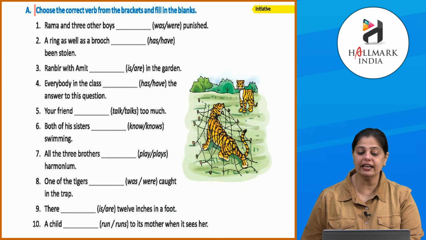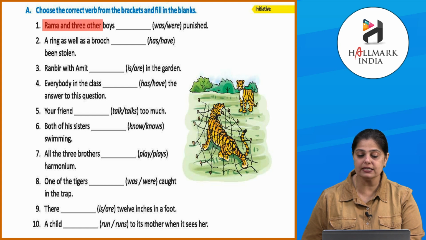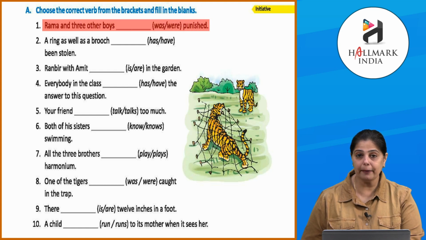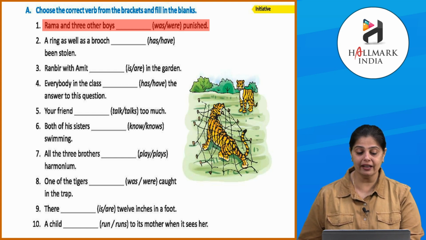Okay, clear? So now let's be smart, and for that we have to solve the exercises. Choose the correct verb from the brackets and fill in the blanks. अभी आपको bracket में जो verbs दिए हैं उससे correct वाला appropriate one you have to choose and write in the blank. So now let's look at the first one. Ram and 3 other boys dash punished. तो हम क्या लेंगे? We'll consider the second one. और के बाद वाले 3 other boys, तो वो होता है plural, तो यहाँ पे आएगा were. Ram and 3 other boys were punished.